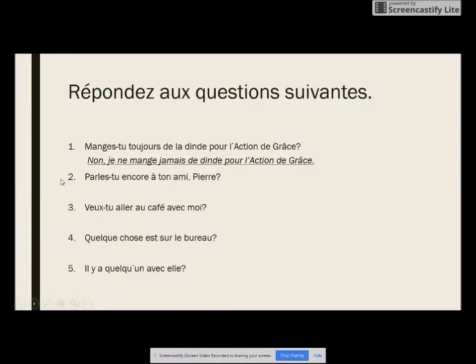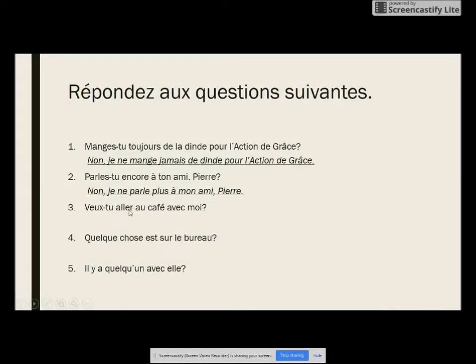Number two, parles-tu encore à ton ami Pierre? So are you still speaking to your friend Pierre? Encore, our negative is going to be ne plus. It's going to go on our conjugated verb. So non, je ne parle plus à mon ami Pierre. So no, I no longer speak to my friend Pierre.